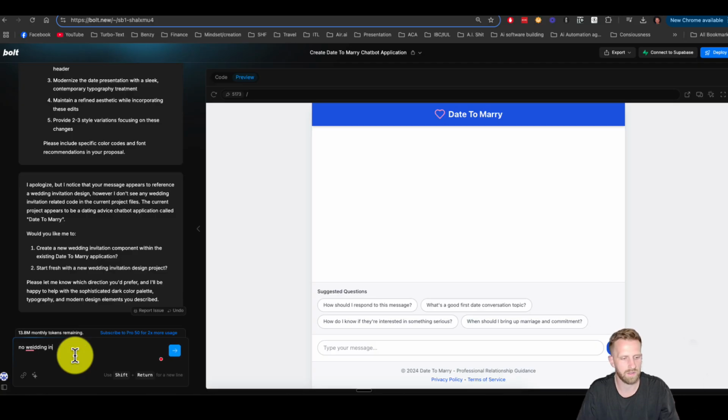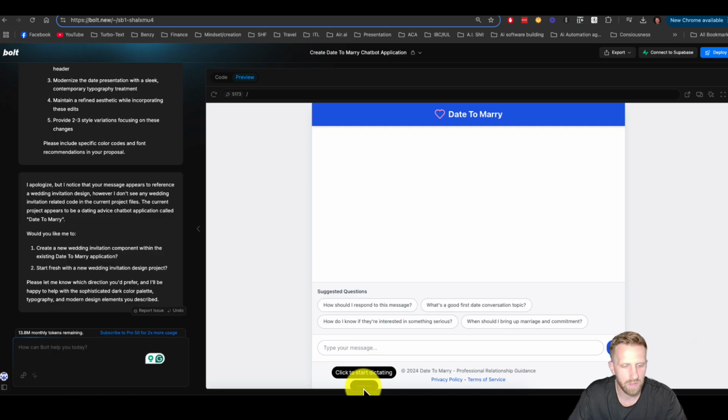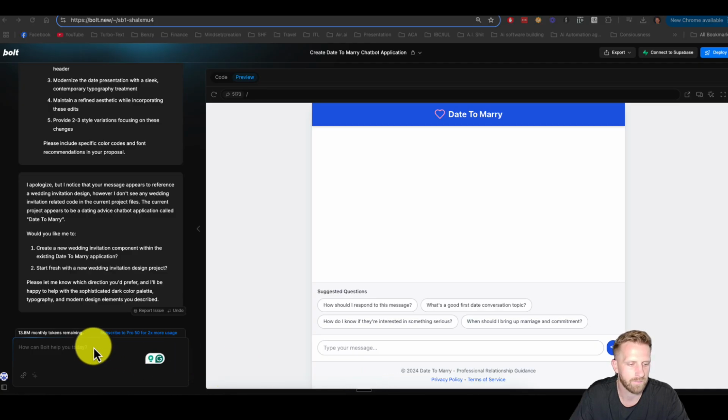No wedding. All right. Let me say this. No wedding invitation, just simply create the design. It's struggling to... No wedding invitation, just simply create the design. There we go, finally.